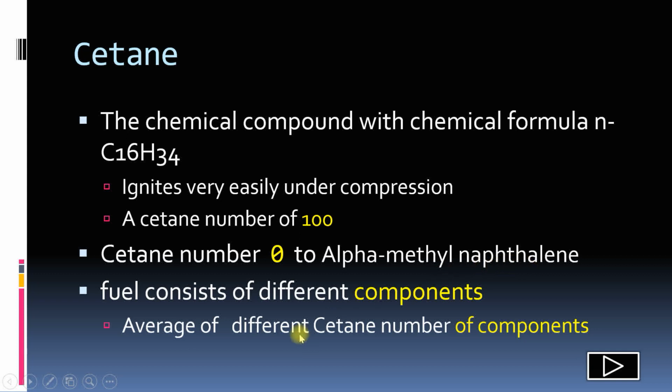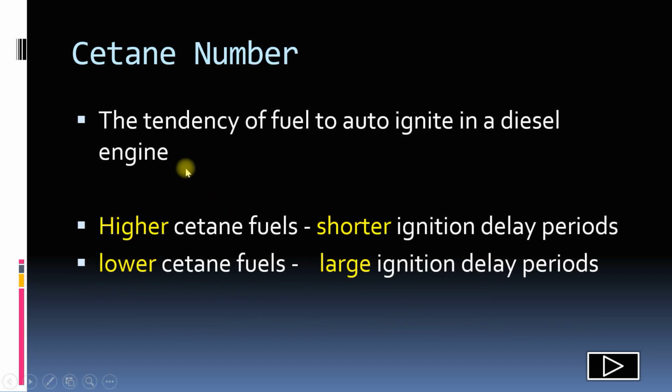Since fuel consists of different components and each component may have different Cetane number, the average of different Cetane numbers is taken as a fuel Cetane number. Now Cetane number tells us about the tendency to auto-ignite in a diesel engine. If a fuel has a higher Cetane number, it means shorter ignition delay. And if it has a lower Cetane number, it means a larger ignition delay.